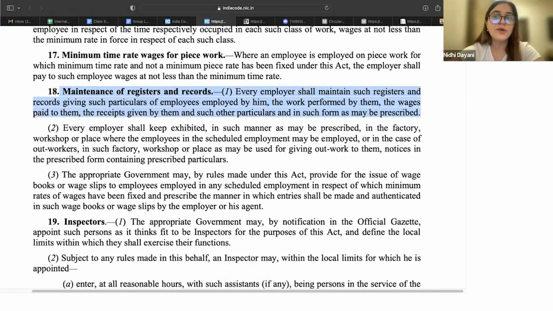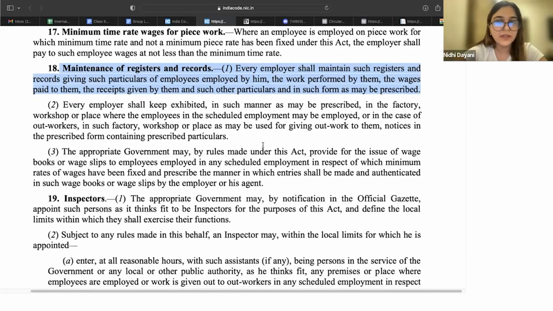Okay. Also look for any state specific rules or notifications that have come out if the governing body is the state government. I am referring to the central rules as of now. Okay. Formats more or less remain the same for central and state, but states sometimes add or delete certain things. Okay.